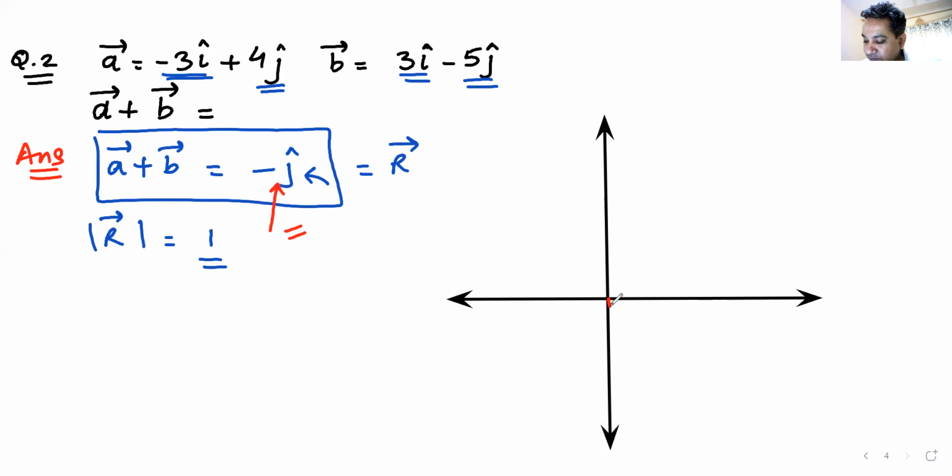So just draw a vector like this and call it the minus j vector. That is your answer. That is how it has to be done. Yes, Manasvita, you are right now. You don't have to write an angle. Since it is only along minus j, you can straight away draw the vector and that is your answer.